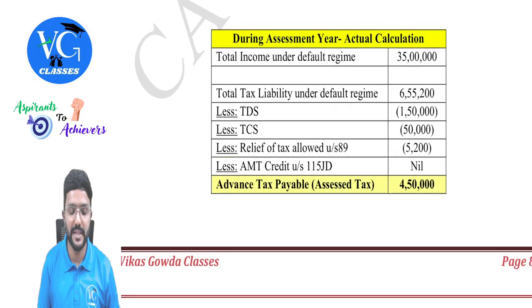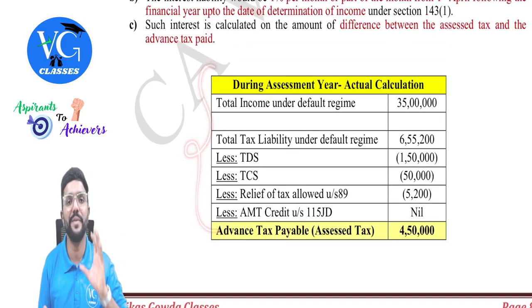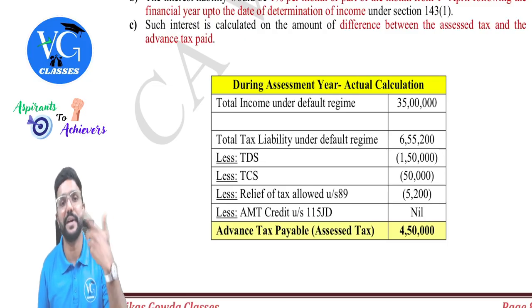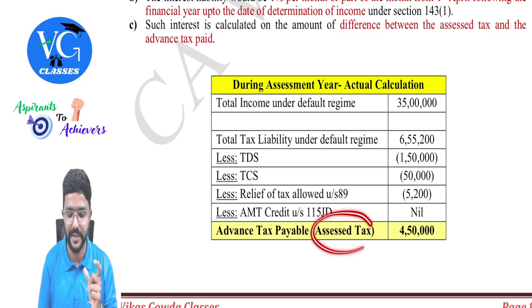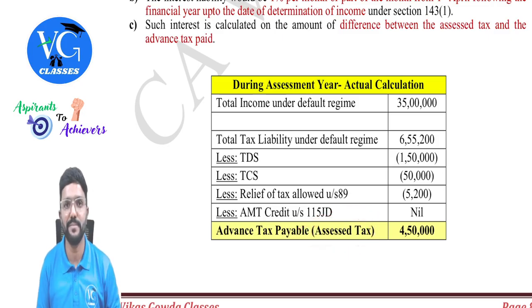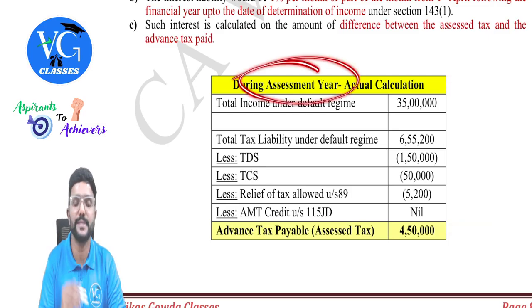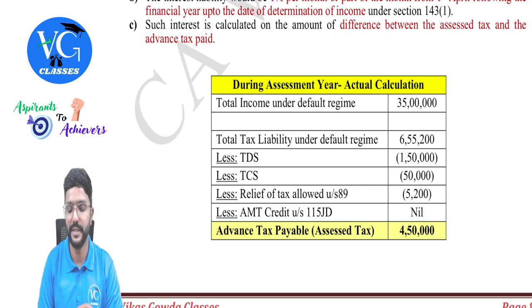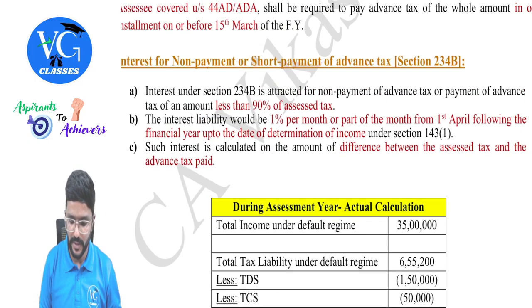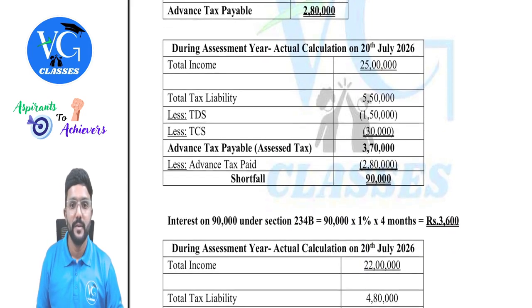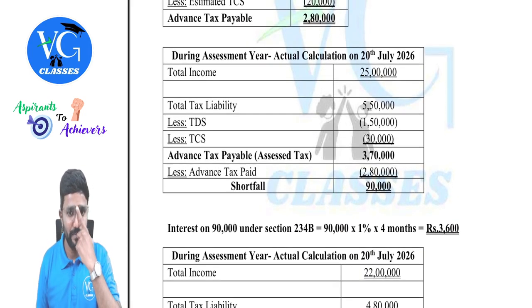Is that clear? And this example I have given only to make you understand what is assessed tax, or the tax due on returned income, because they are using this term, guys. Clear? So I just wanted to explain this. Please be careful. This is the actual calculation which we do in the assessment year. Got it? So I will now explain the concept of 234B with an illustration, guys. I have given this in the question bank.